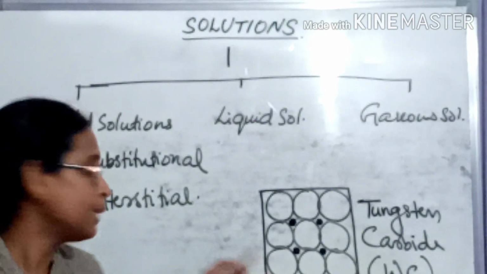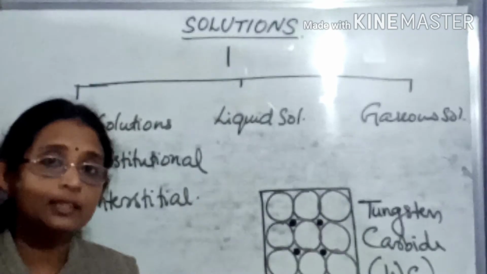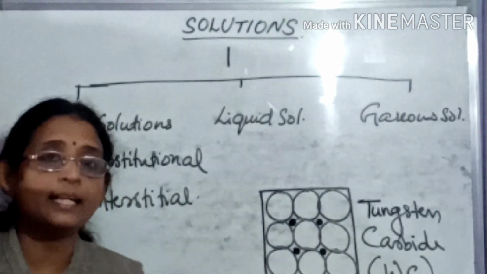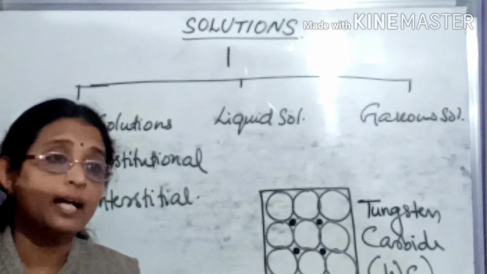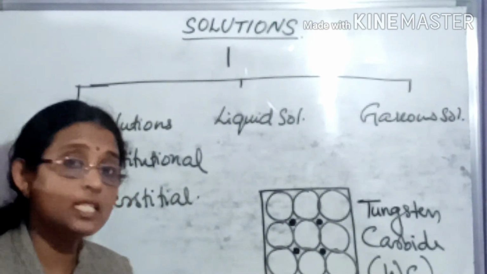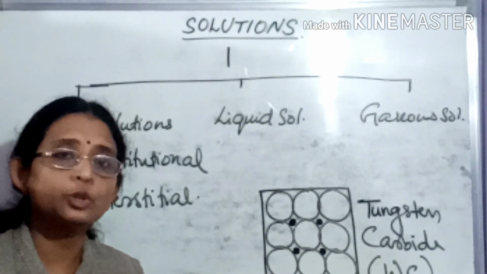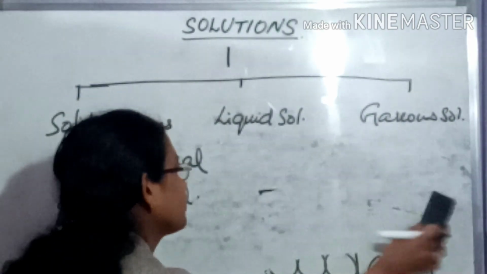This is another type of interstitial solid solution. And the other type of interstitial solids: some of the metals like palladium and platinum can absorb some hydrogen gas. That is gases in solid solutions, and that's also coming under interstitial solutions.